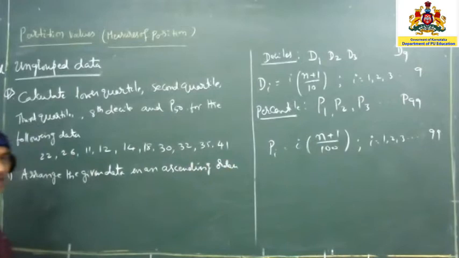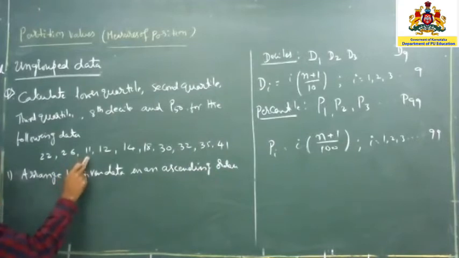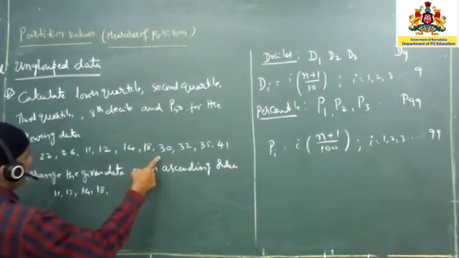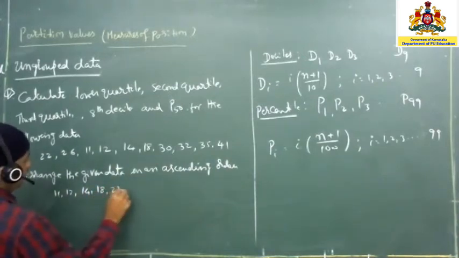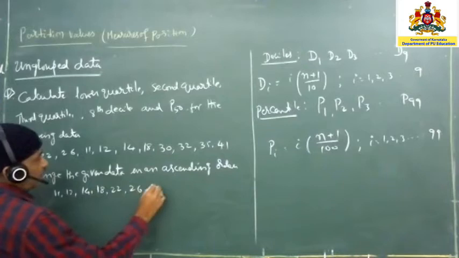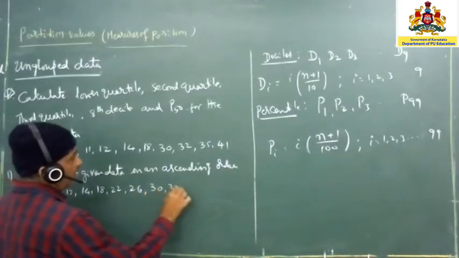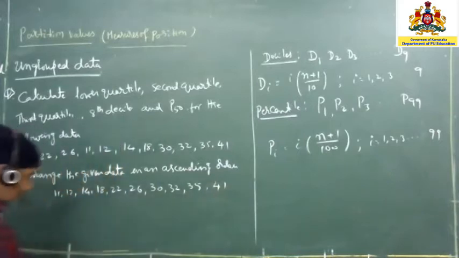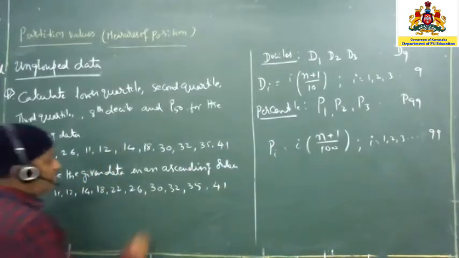It's also called an array. So arrange the data: the lowest one is 11, and 12, 14, 18, then 22, then 26, then 30 and 32, 35 and 41. So this is what we call arranged data.